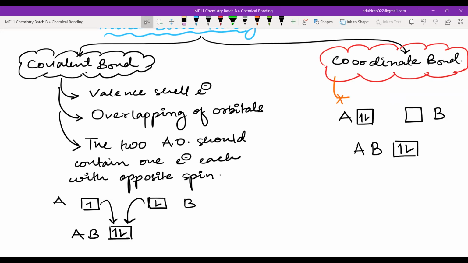So please write this down: covalent bond and coordinate bond. These are the basic assumptions of the valence bond theory. Valence electrons, overlapping of orbitals, and both the atomic orbitals should contain one electron each with opposite spin. These are the basic assumptions of the valence bond theory. Now we will look at what happens when two atomic orbitals overlap.